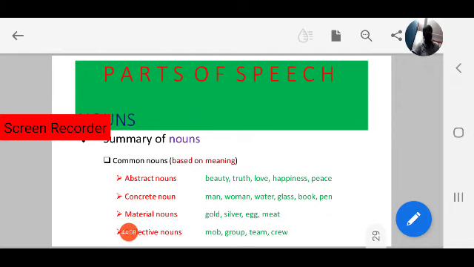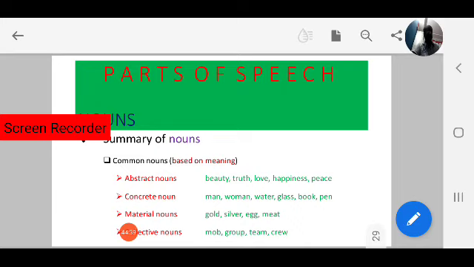Okay, today we focused on nouns. We began our lesson with parts of speech. We know about parts of speech. There are eight parts of speech in English, and today we focused on noun. Noun means naming word. So we learned about nouns in detail today.